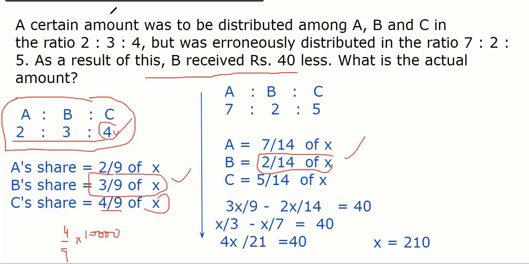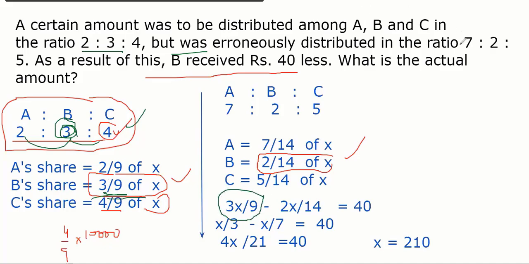So see, what was the question? Listen carefully, everybody. The question was talking about a certain amount to be distributed. We don't know how much, so X is the variable. It is to be divided in the given ratio. Suppose 2:3:4 is the ratio, how much should B get? B should get 3 parts out of 9 parts, 9 because 2 plus 3 plus 4. So B should get 3 by 9 of X. What is 3 by 9 of X? 3X by 9. This much B should have got.